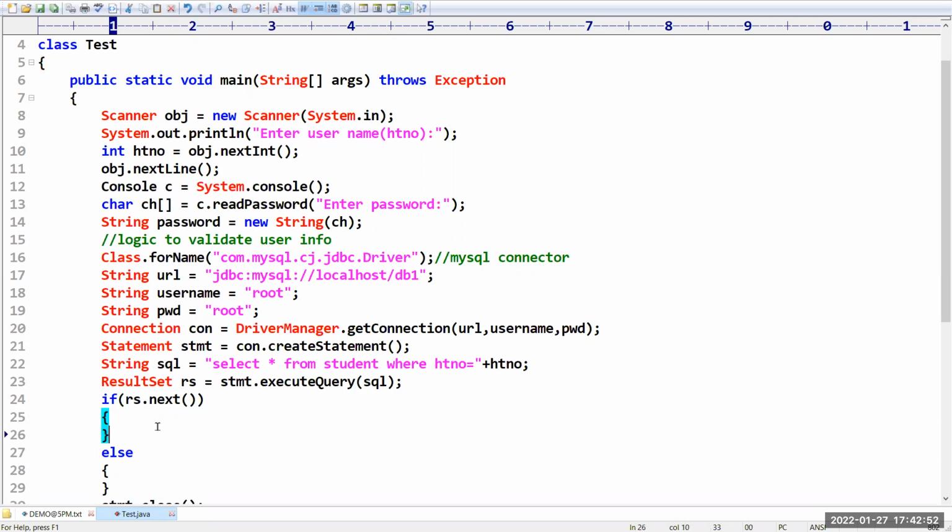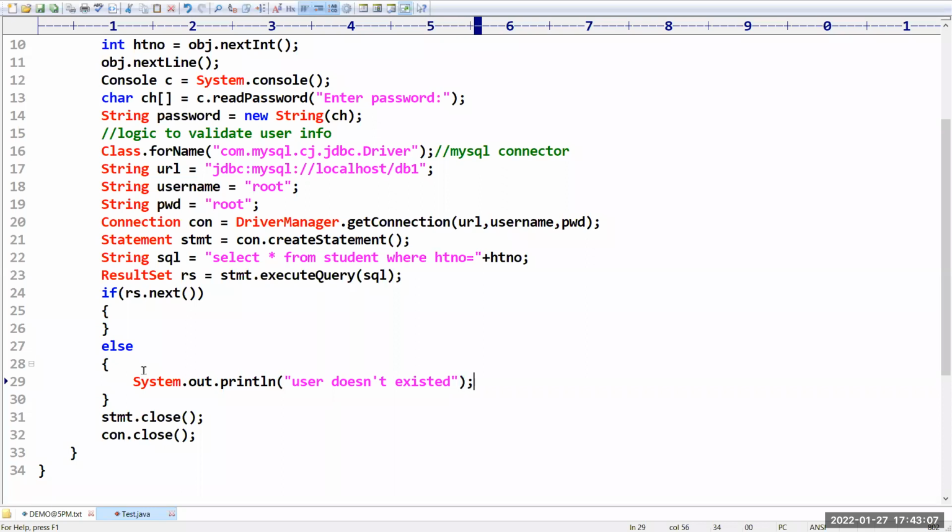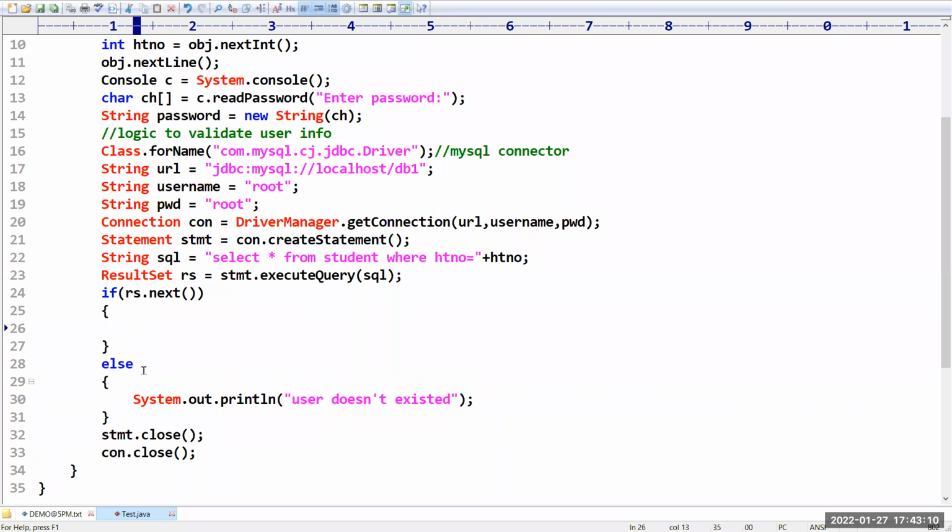If it is returning true, then we can do validation. If it is returning false, what is the meaning? That user data is not available. I can print the message saying user does not exist. Suppose if the user exists, what do we have to do? We have to get the corresponding user details from the table. I am going to get int a is equal to rs dot getInt of first.